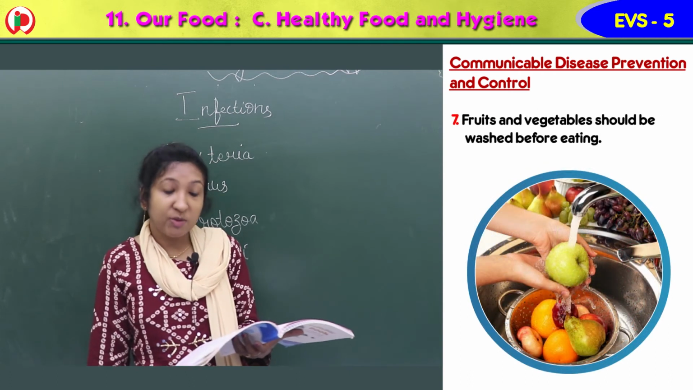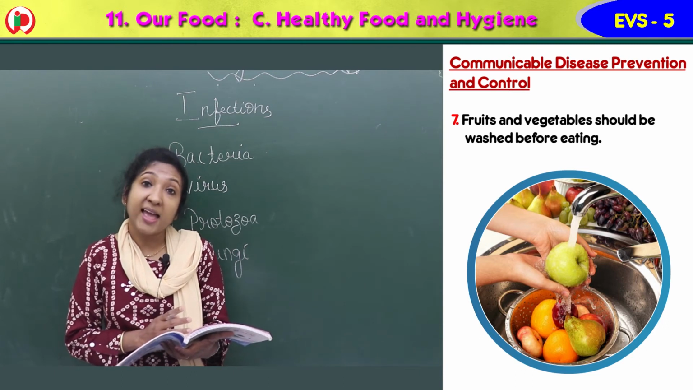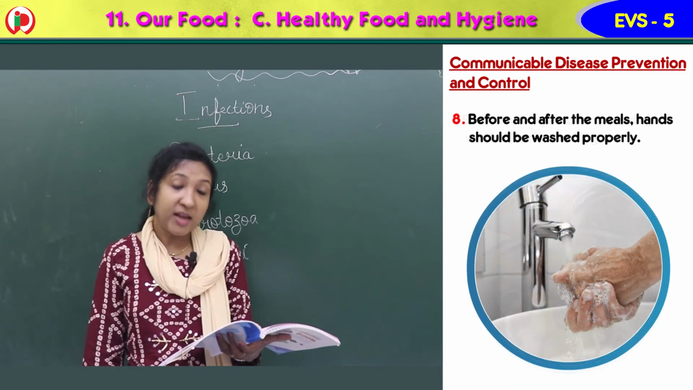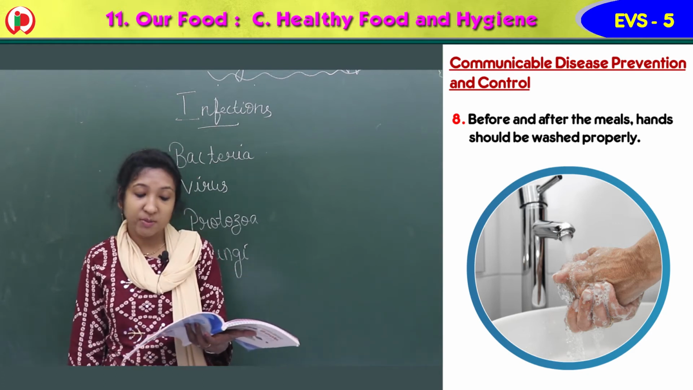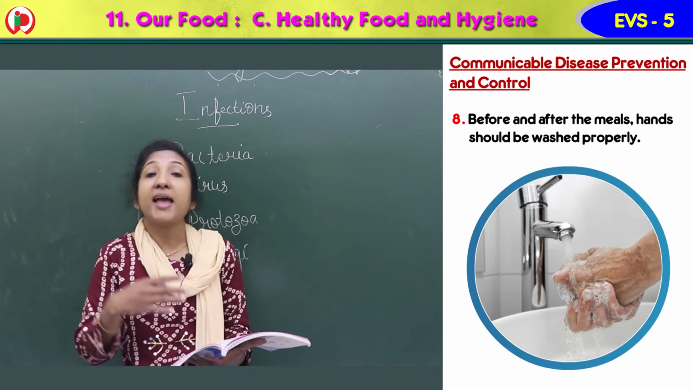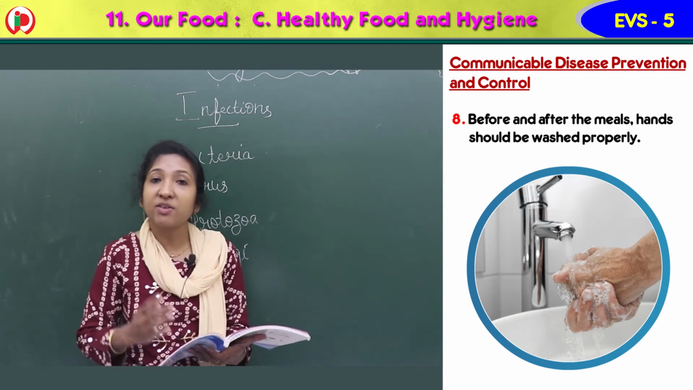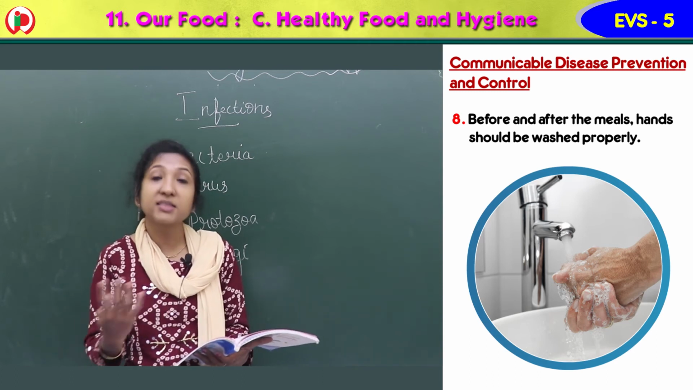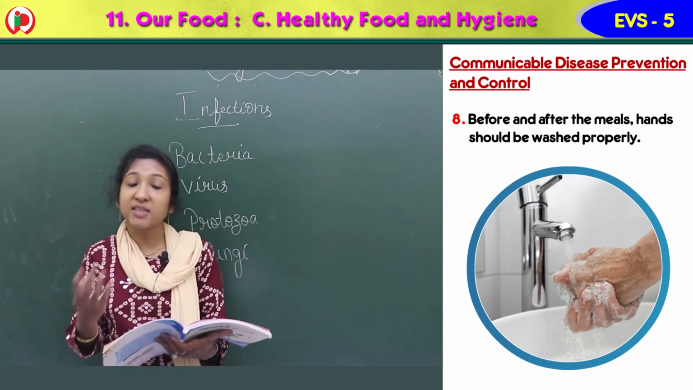Fruits and vegetables should be washed before eating. Before eating, we should wash all the fruits and vegetables nicely. Before and after the meals, we should properly wash the hands. Before eating food, we should wash the hands properly, and after eating food also, we should wash the hands properly. So these are the tips that we should keep in mind to prevent ourselves from these spreading diseases or communicable diseases. So what are the tips, children?